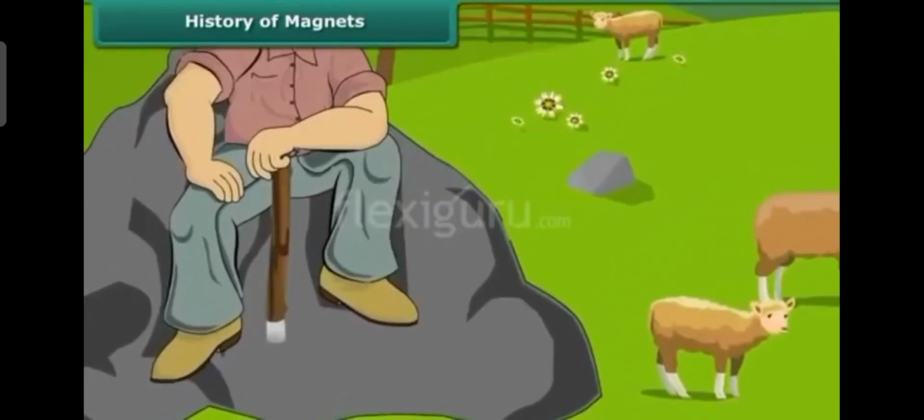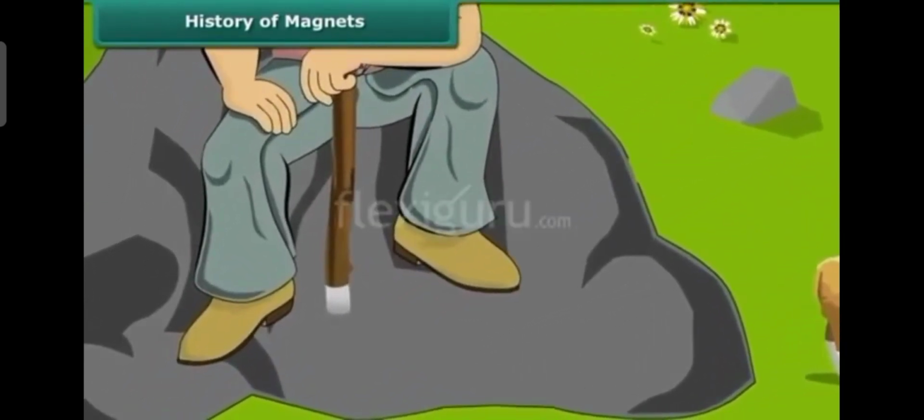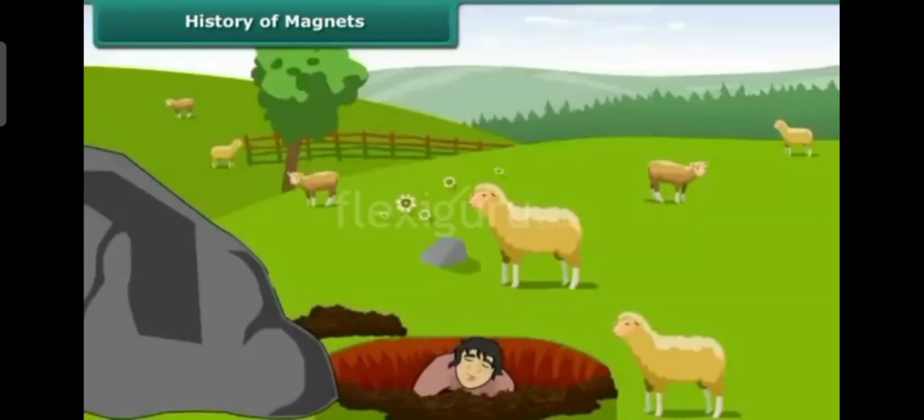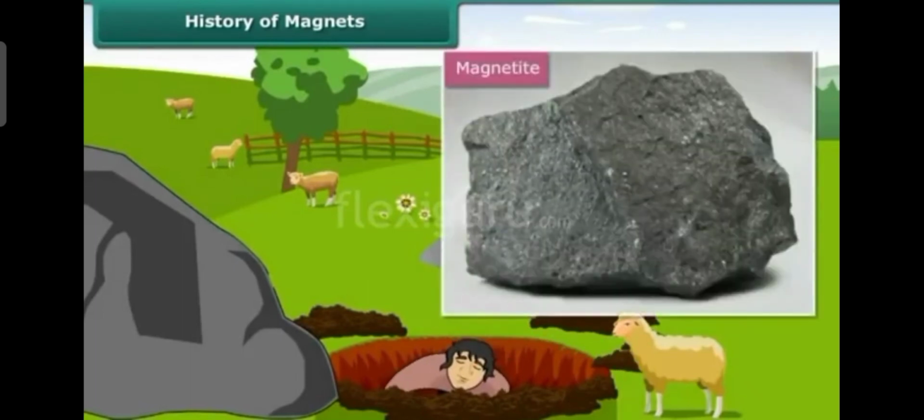He identified that there are some rocks which attract iron materials. So he tested with other iron substances to see whether the rock attracts all iron materials, and he dug the soil to find out what type of stone it was. He identified that there is a stone which attracts all iron materials.